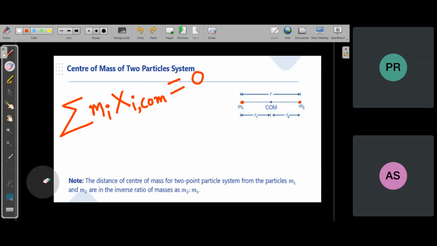When I say motion can be described, it's about applying some laws in a very simple way by using the concept of center of mass. For example, we can apply Newton's second law. We can apply the conservation of momentum.